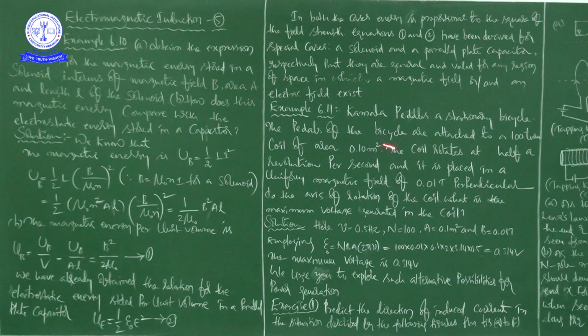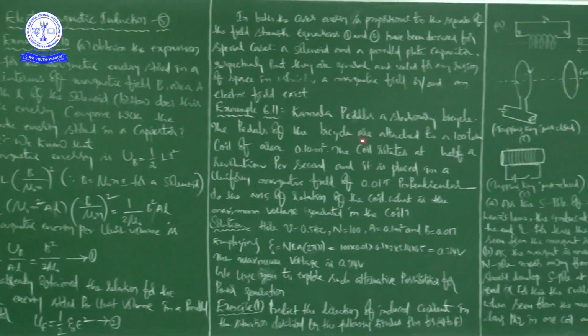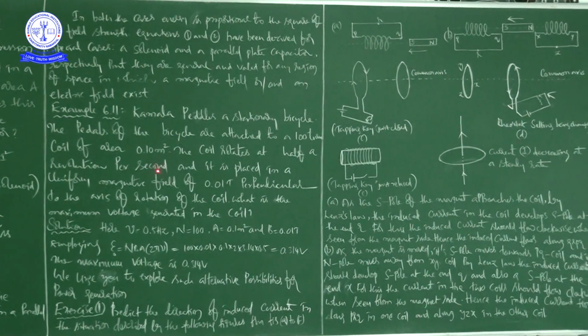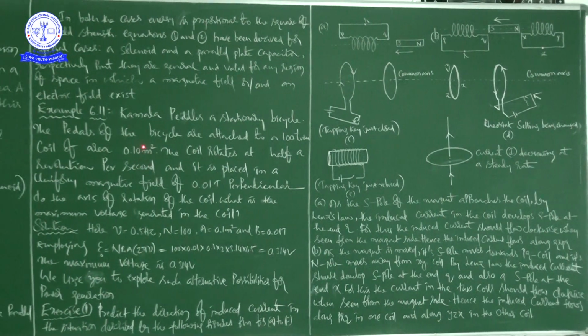Next problem, example 6.11. Kamala pedals a stationary bicycle. The pedals of the bicycle are attached to a 100-turn coil of area 0.10 meter square.